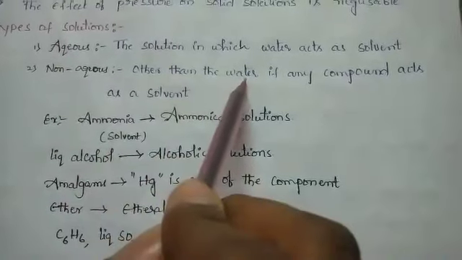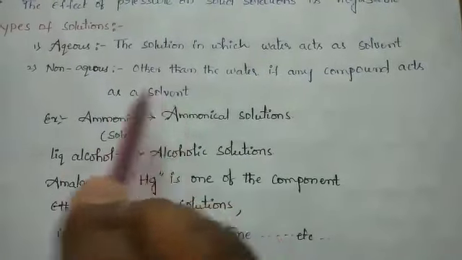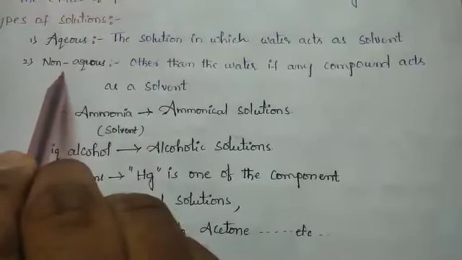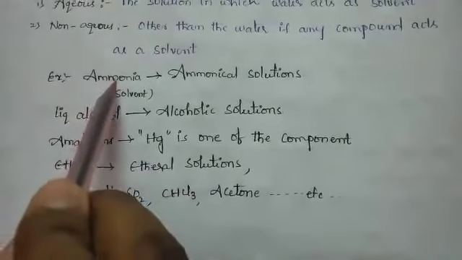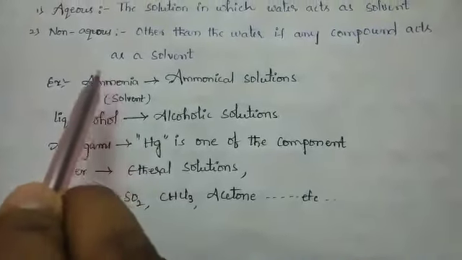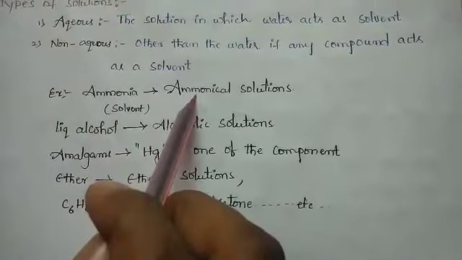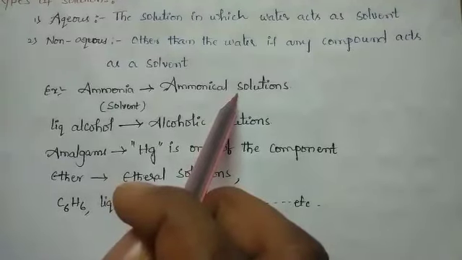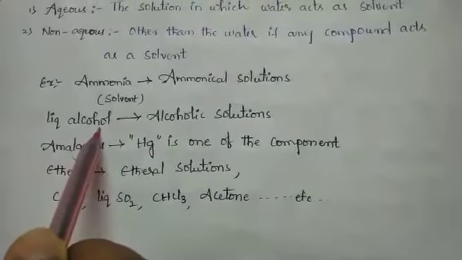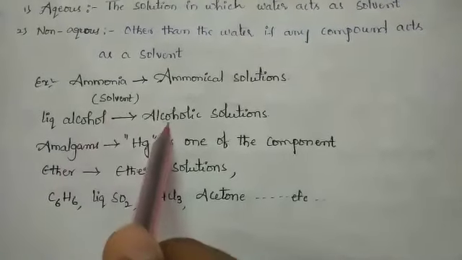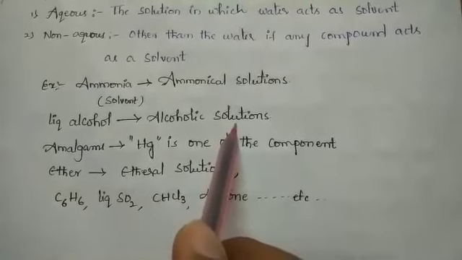Other than water, if any compound acts as a solvent, those solutions are known as non-aqueous solutions. For example, if ammonia acts as the solvent, such solutions are known as ammoniacal solutions. If liquid alcohol acts as the solvent, those are alcoholic solutions.